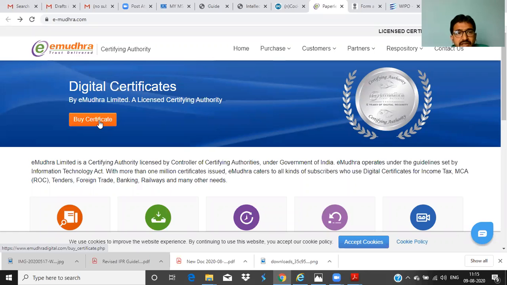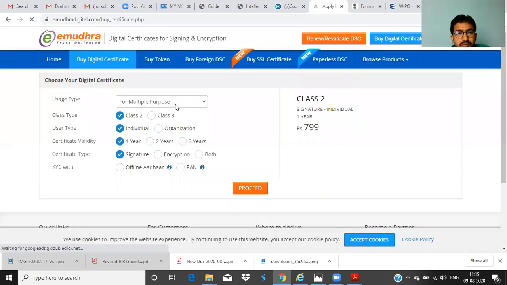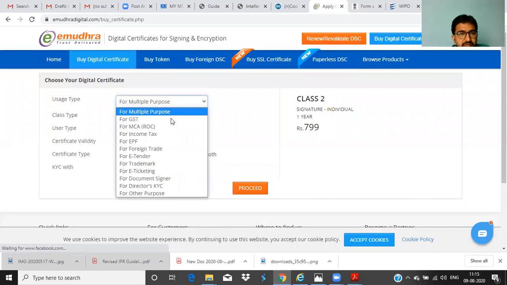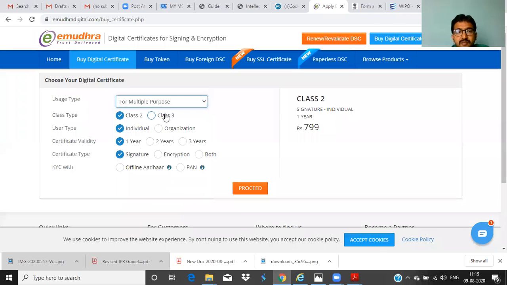This is eMudhra, the other third party, eMudhra Trust Delivered. If you want to buy a certificate, just click on Buy Certificate. Once you click, it will show you a use type: what is the purpose, paying GST, income tax, EPF, trademark, e-ticketing, document signer, or for what purpose you are using this digital signature. Best is to go for multiple purpose. As I already said, for a patent it's not Class 2, Class 3 is required.